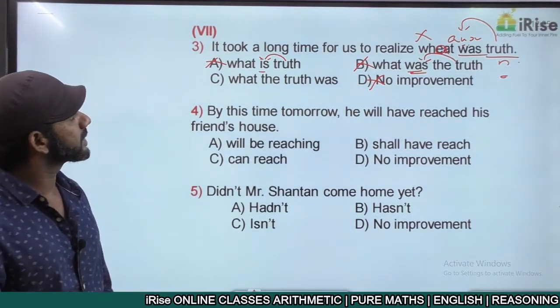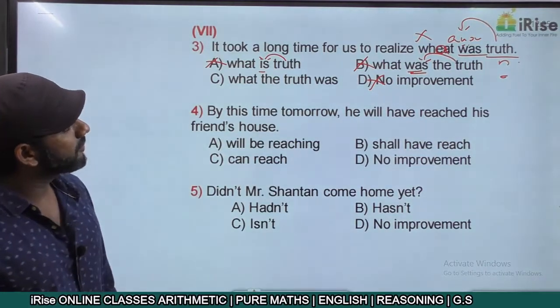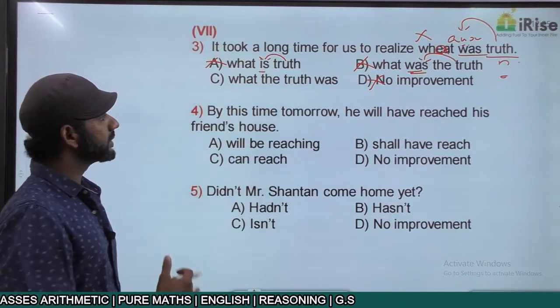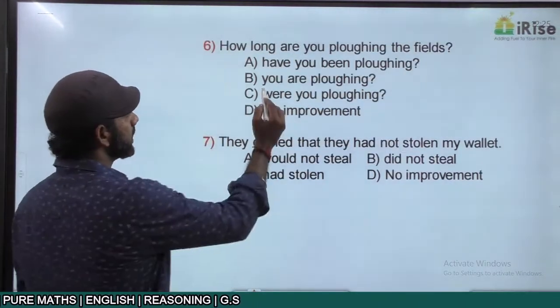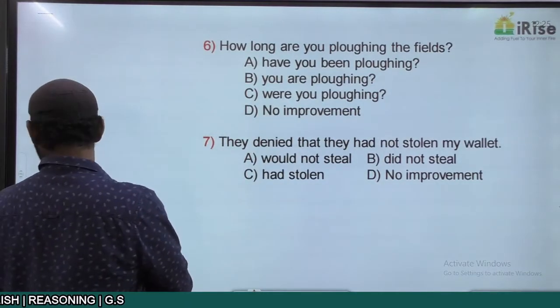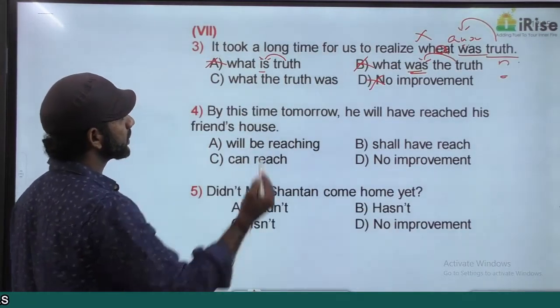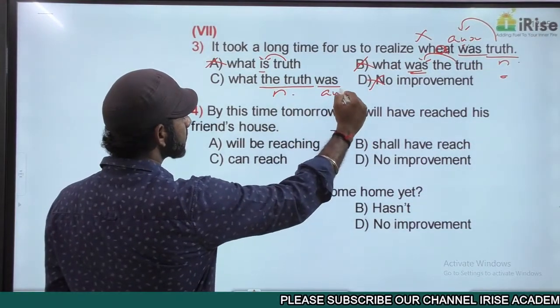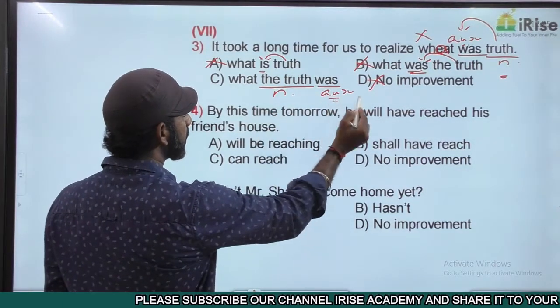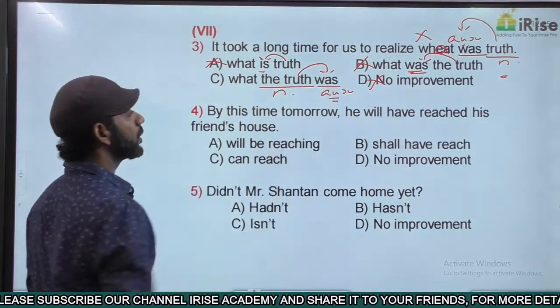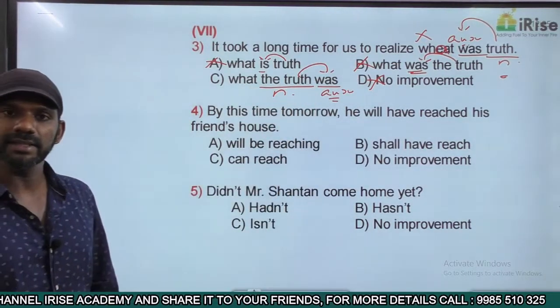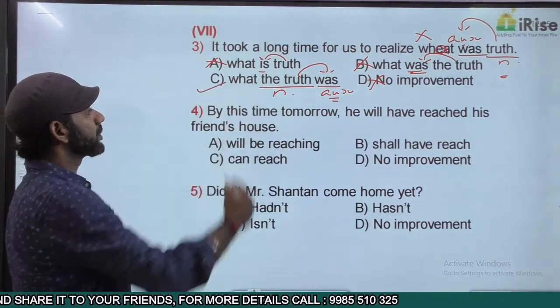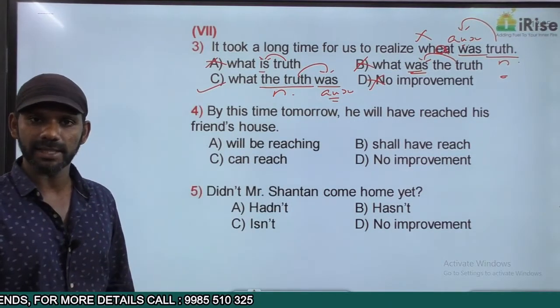Now come to option C. It took a long time for us to realize what the truth was. What the truth was. The truth is the noun here. Was is the auxiliary verb. The auxiliary verb is coming after the noun. Not an interrogative sentence. Completely fine. The answer must be option C.